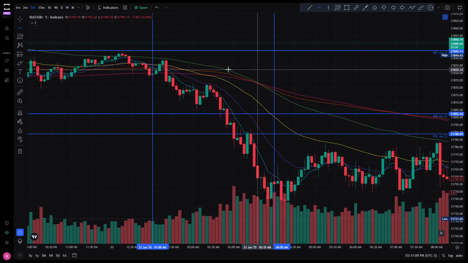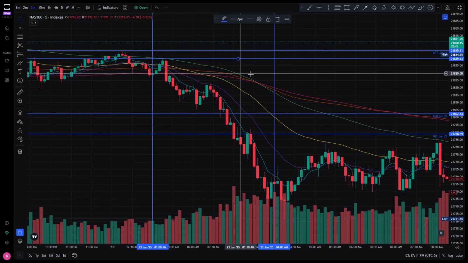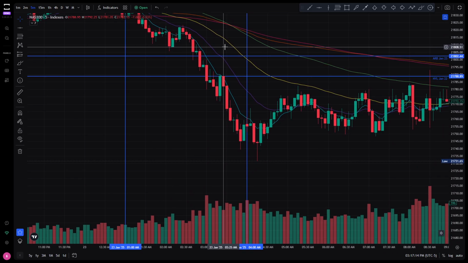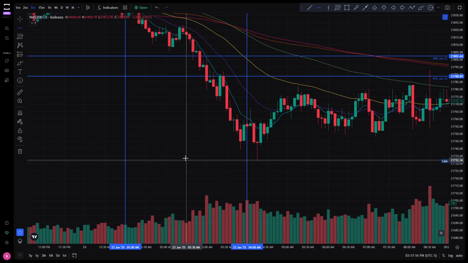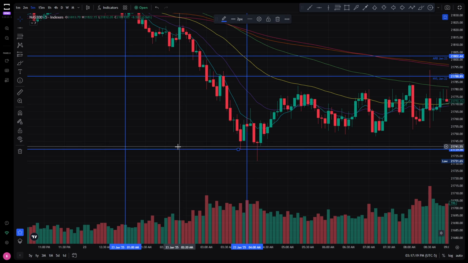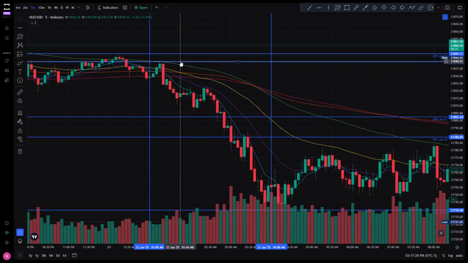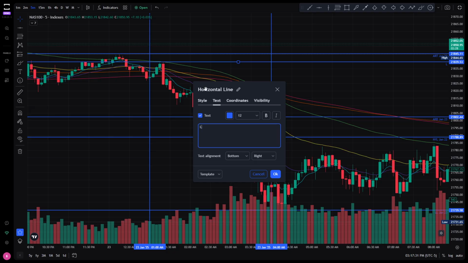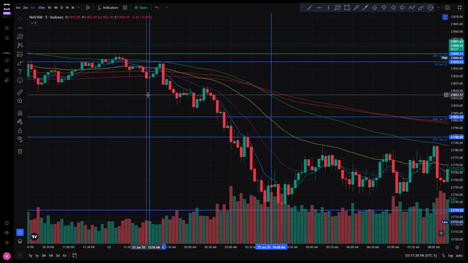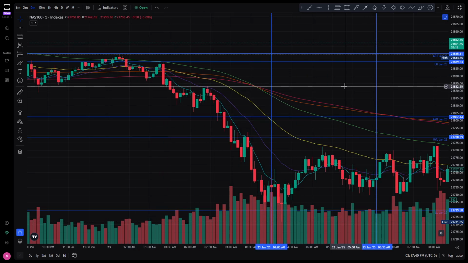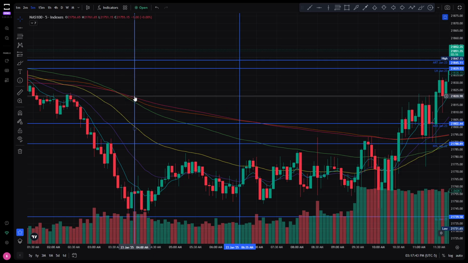So we're going to take a horizontal line, and we're going to label where it's highest in between these 2 points, and we are going to label where it's lowest in between these 2 points, okay? We're going to label the bottom London low, January 23rd, and we are going to label the top London high, January 23rd.